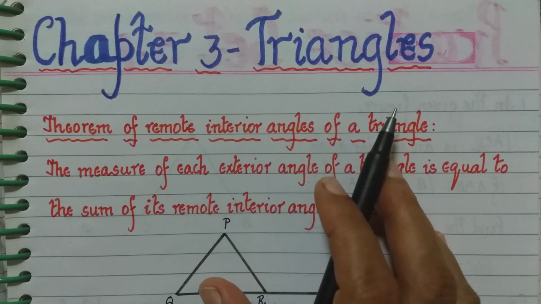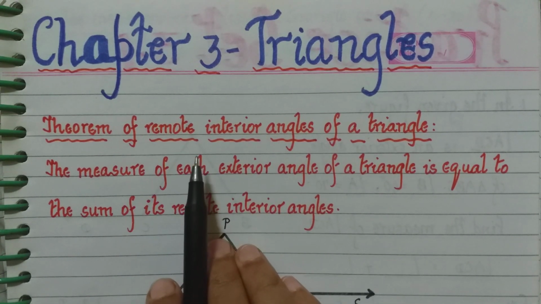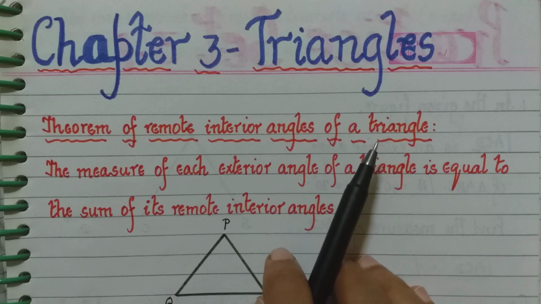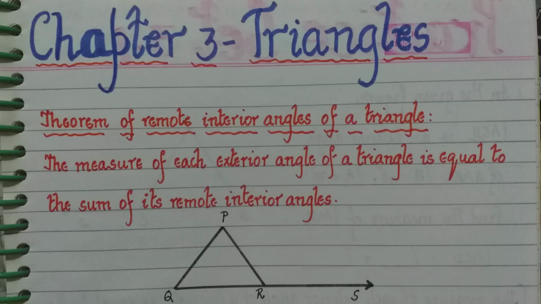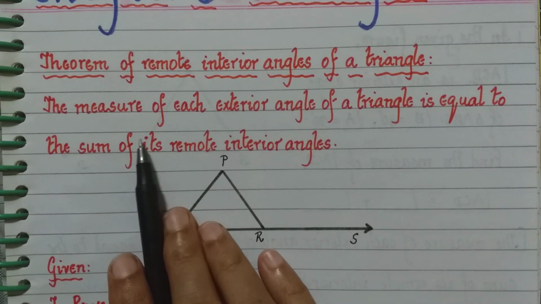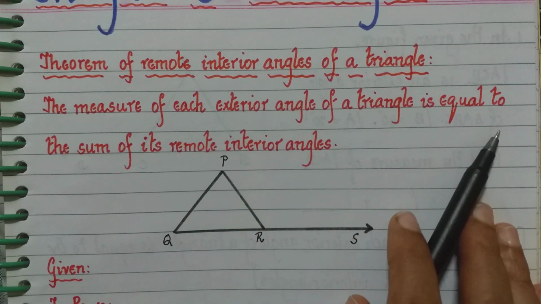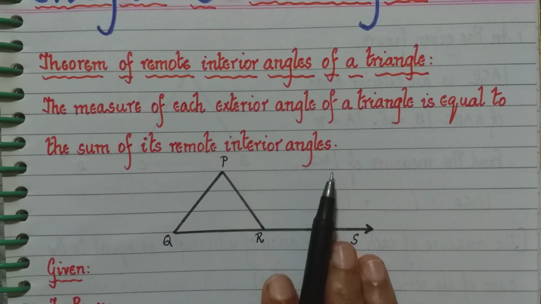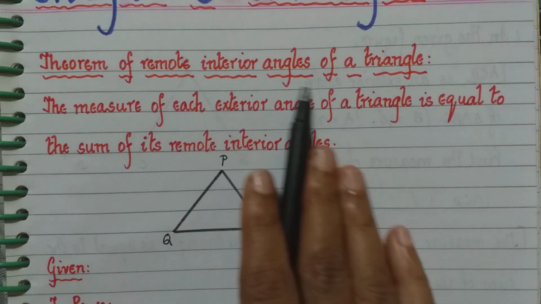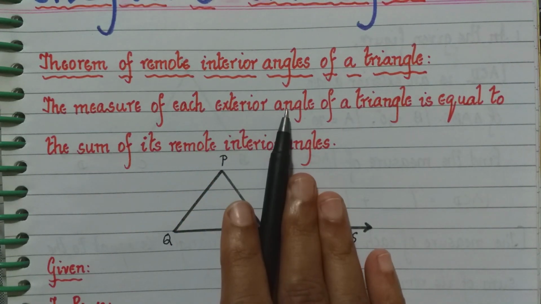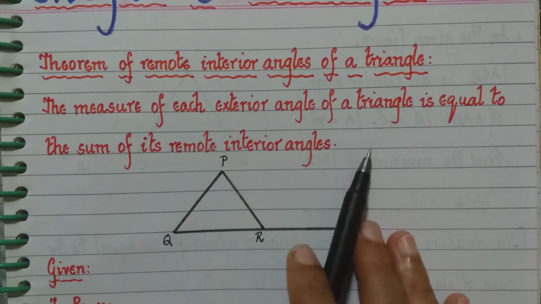Chapter 3 Triangles. We go to the first theorem under Chapter 3 Triangles, which is called the Theorem of Remote Interior Angles of a Triangle. Let us see what the statement is. The statement is: the measure of each exterior angle of a triangle is equal to the sum of its remote interior angles. We are talking about one of the exterior angles of a triangle, and we are saying that it is equal to the sum of its remote interior angles.